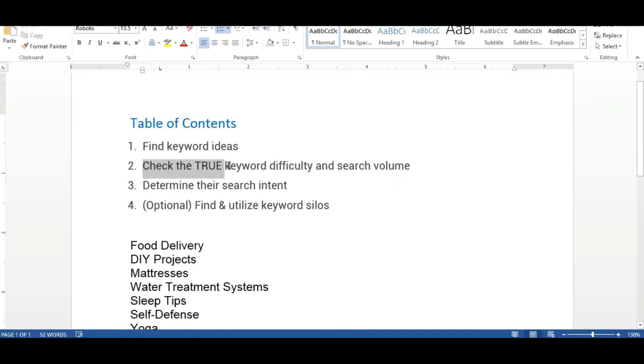For this, you need a better and updated tool with an updated keyword database. For that, I'm not recommending any kind of free tools, my dear brothers and sisters, because you need a good, revolutionary keyword tool for this actually. So to check true keyword difficulty and search volume, you need a tool like